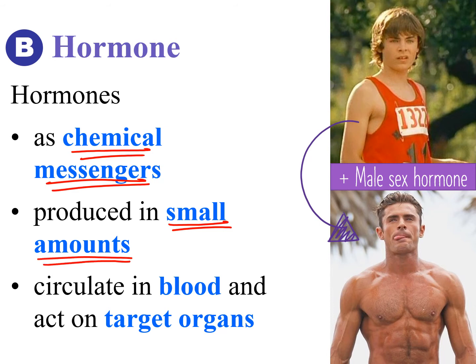All the hormones are circulated and transported in blood, and they act on target organs only, such as the male sex hormone, which after being released into the blood is going to stimulate the testes to grow bigger, the penis to grow bigger, the muscles of the male to grow bigger. Alright, so the hormones act on target organs.